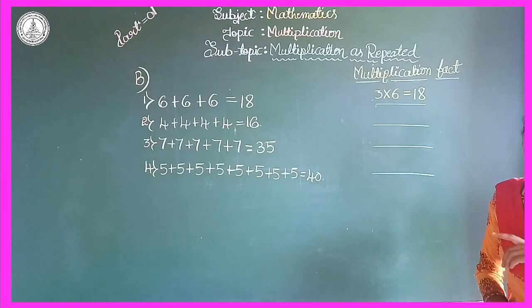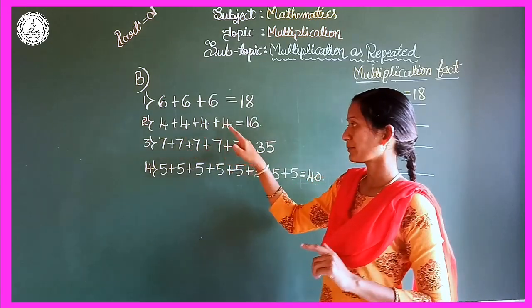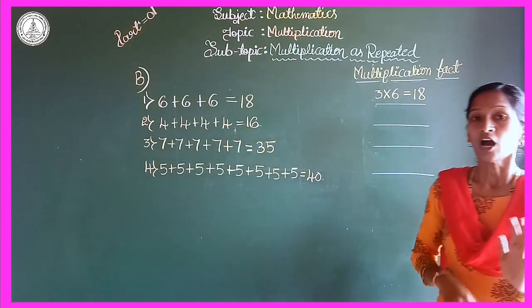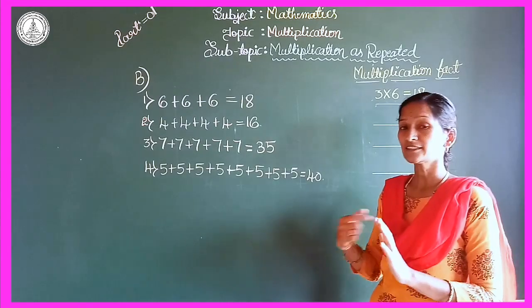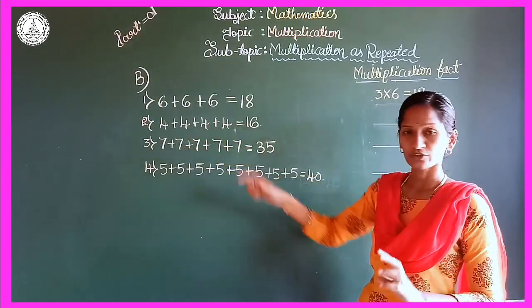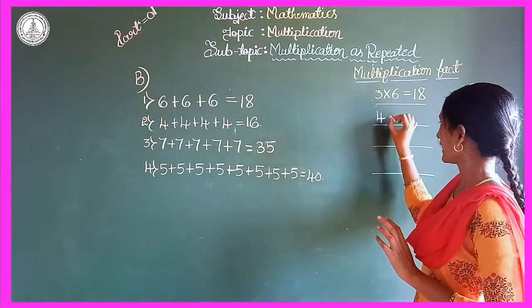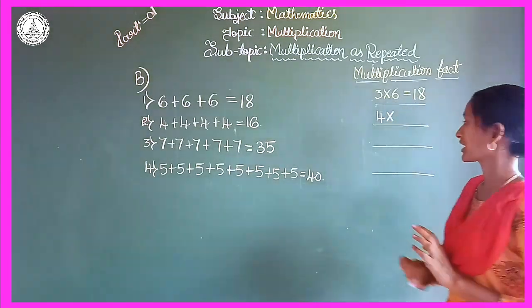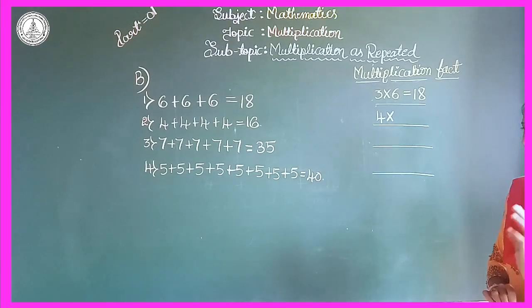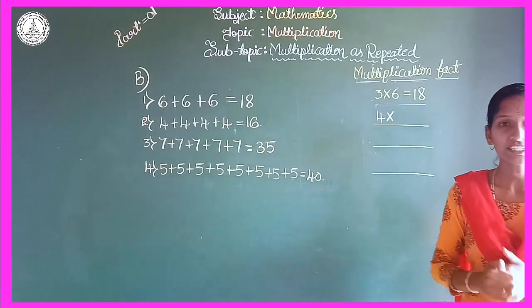So come to the second one. So that is 4 plus 4 plus 4 plus 4. So here how many times they add the number 4 here? 1, 2, 3, 4. 4, right? So I am writing 4 first. The next, the symbol of multiplication, it is into, right? Which number are they adding repeatedly here?